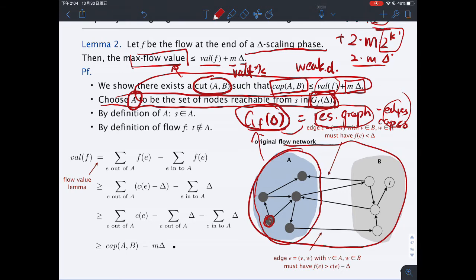Now again, when we have the set A, we really have two properties. The first property is that s belongs to A, because we start the search from s.